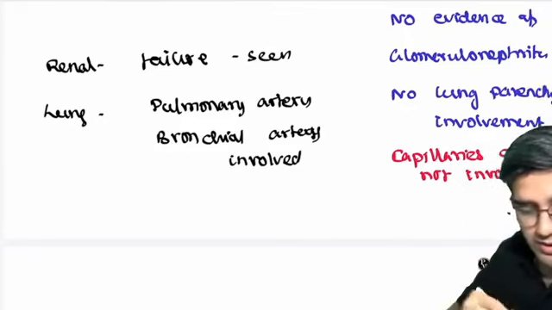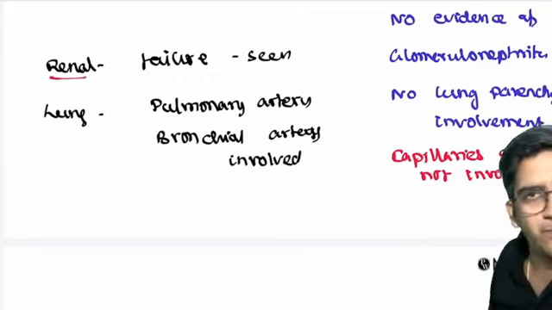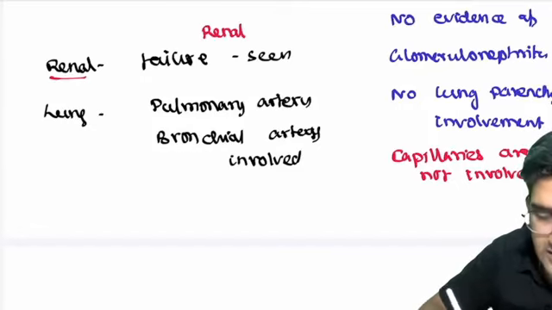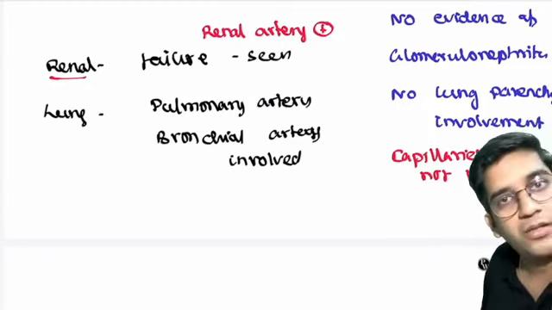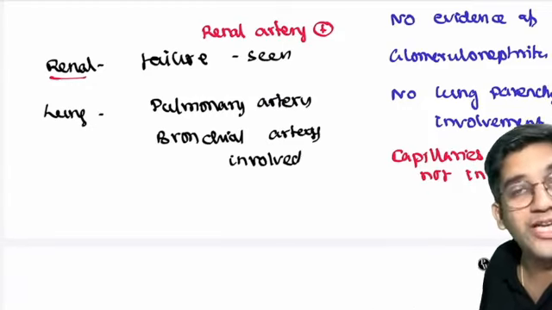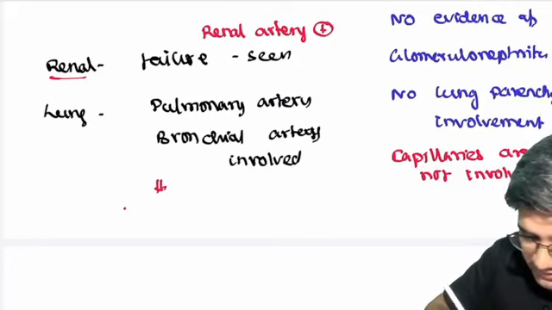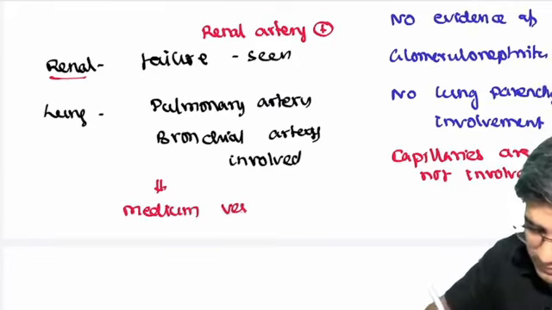Now tell me, in the kidney, the renal artery, is it a medium-sized vessel? It is. Renal failure is seen because the renal artery is involved. It's a medium vessel. Pulmonary artery, medium vessel. Bronchial artery, medium vessel. So these will be affected because medium-sized vessels are affected in medium vessel vasculitis.